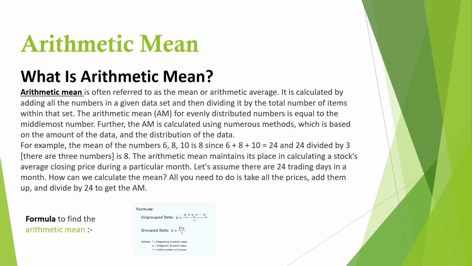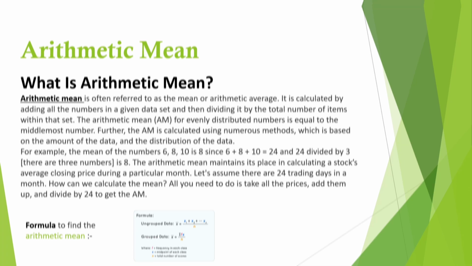What is arithmetic mean? Arithmetic mean is often referred to as the mean or arithmetic average. It is calculated by adding all the numbers in a given data set and then dividing it by the total number of items within that set. The arithmetic mean, AM, for evenly distributed numbers is equal to the middlemost number. Further, the AM is calculated using numerous methods, which is based on the amount of the data and the distribution of the data.